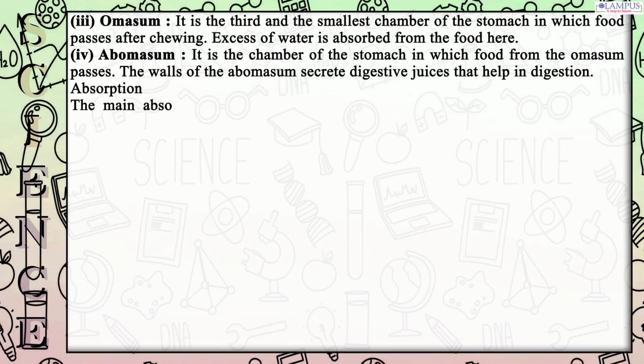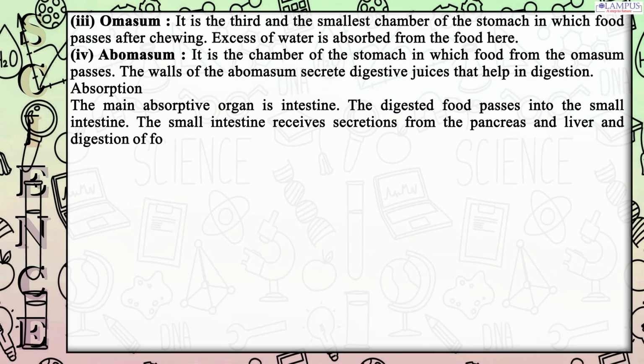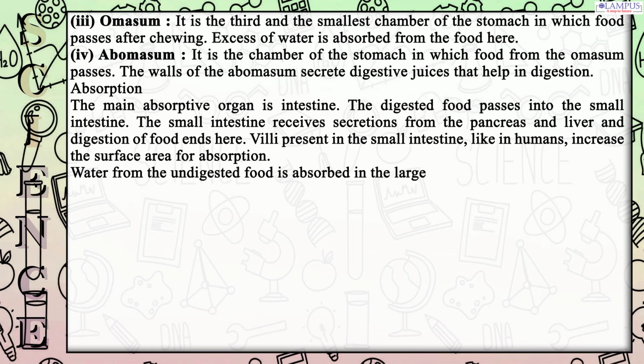Absorption. The main absorptive organ is the intestine. The digested food passes into the small intestine. The small intestine receives secretions from the pancreas and liver, and digestion of food ends here. Villi present in the small intestine, like in humans, increase the surface area for absorption. Water from the undigested food is absorbed in the large intestine. The undigested food is excreted out as feces.